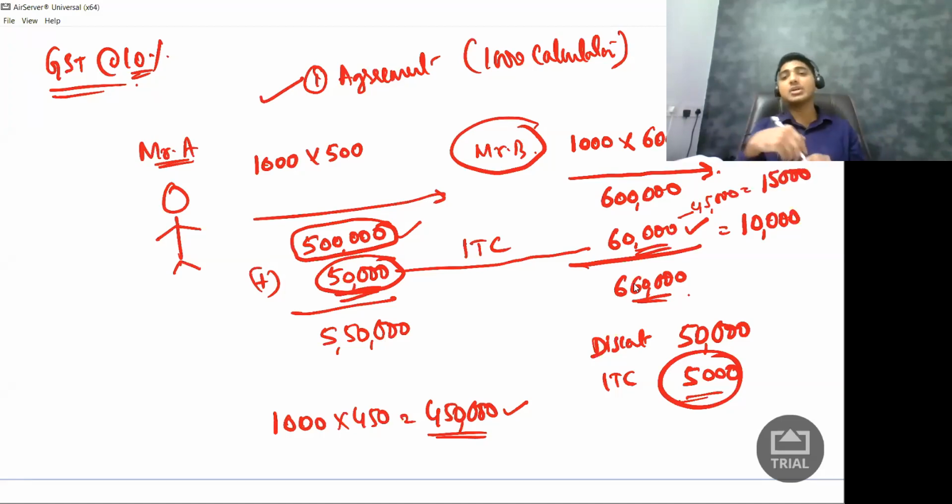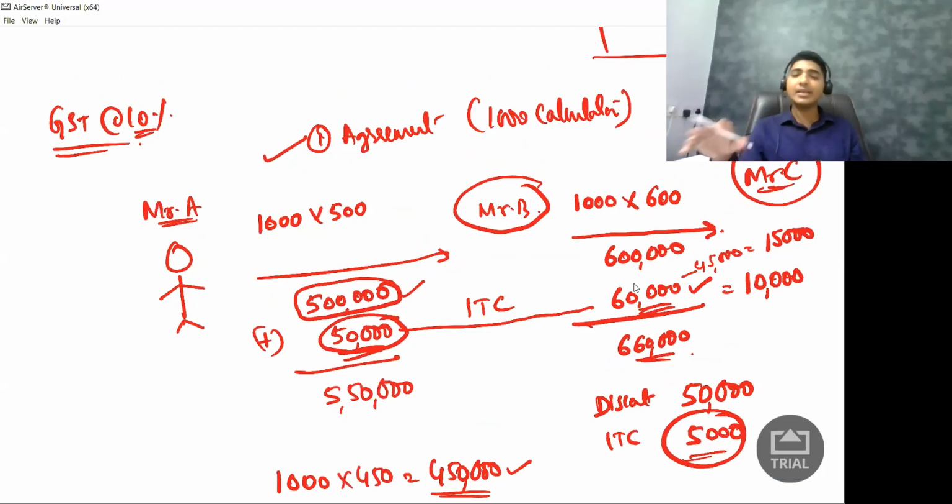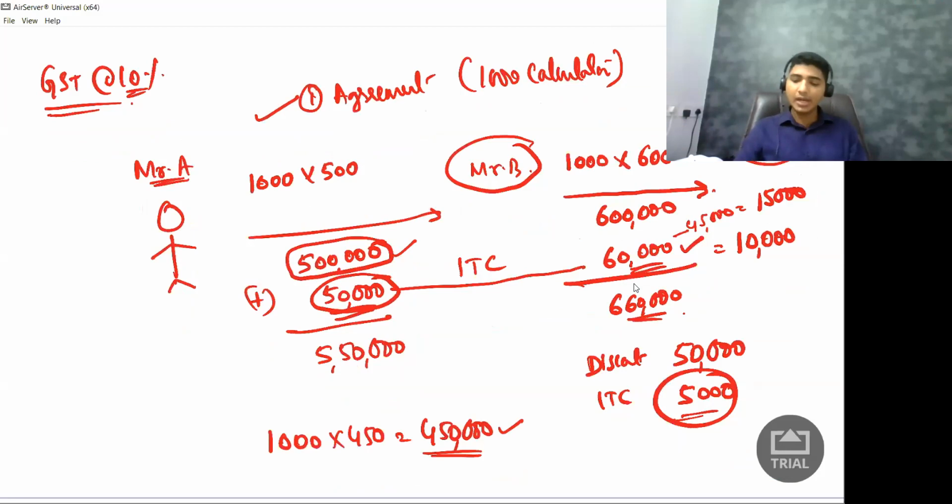and pay 15,000 rupees in cash. If that happens, then I have to pay tax only on 4,50,000 rupees. If not, then I have to pay tax on this 5 lakh rupees. So is it this complicated? I will tell you it is not complicated. Once you start understanding input tax credit chapter, this will look very simple to you. Once we complete input tax credit chapter, I'll bring you back to the same question and you will understand how easy it was.